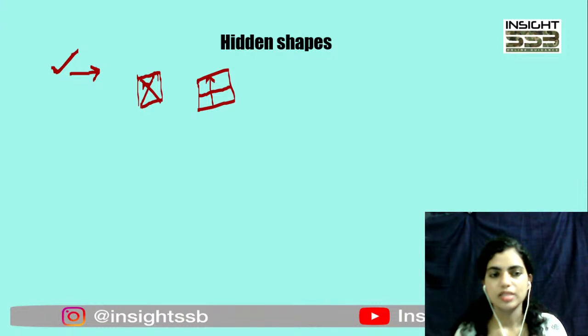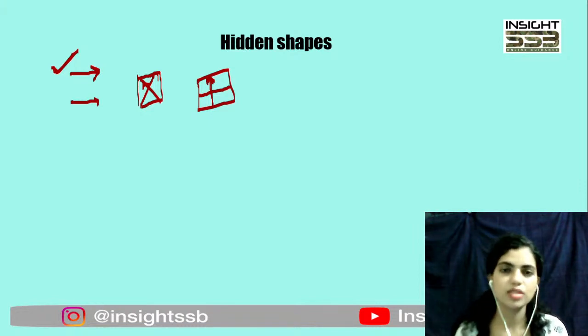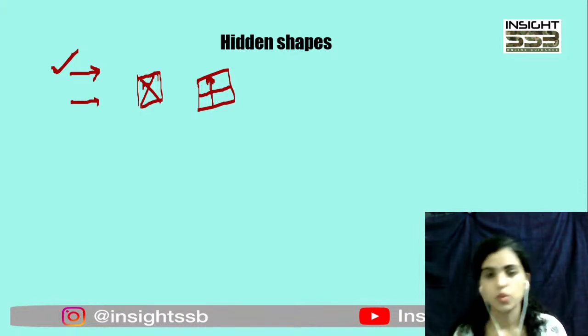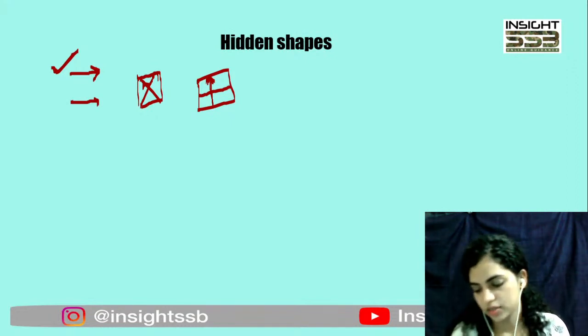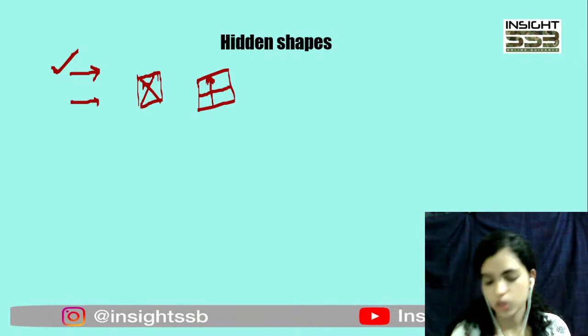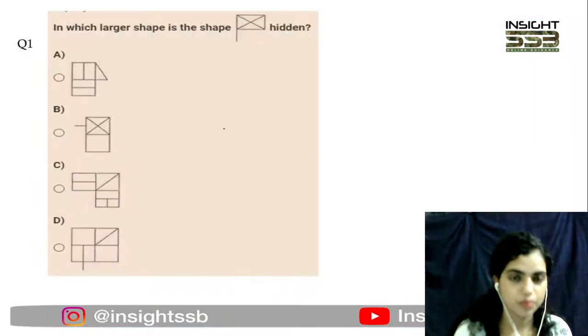it is. Now this shape can actually be in any form. It's not necessary that if this is pointing in this direction, it will point in the same direction in your answer figure too. Like in this one it is pointing upwards, okay. So that also fits. So you just have to find the shape. It can be pointing or directing towards any direction. So that is what you are supposed to do in the hidden shapes question, right? I'll give you the questions so that it will be more clear, okay.